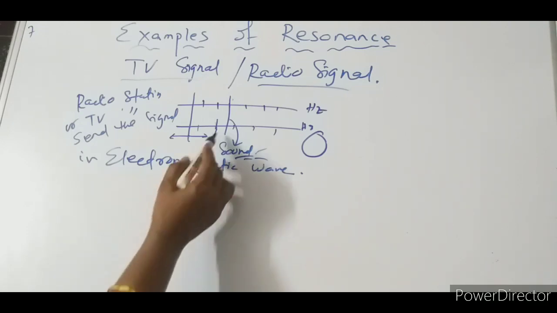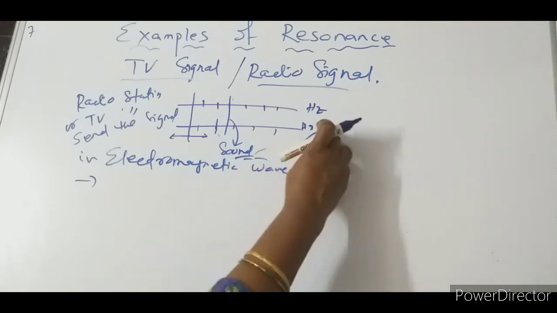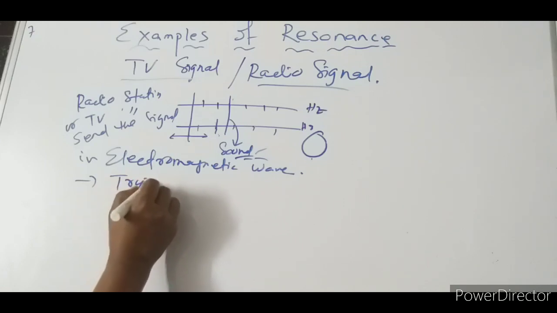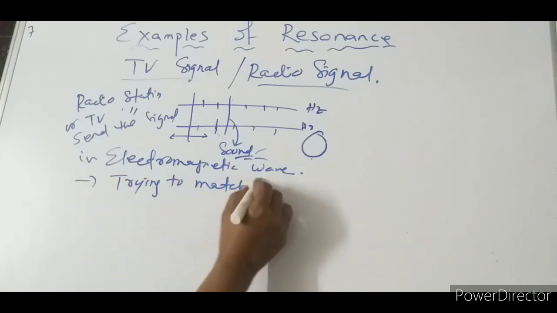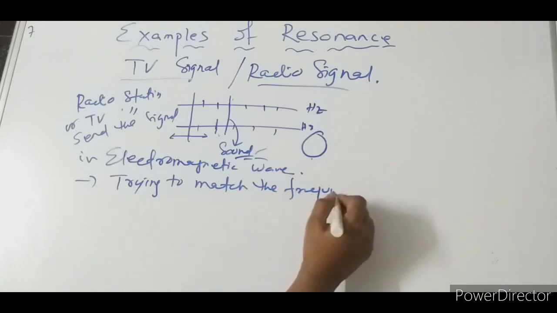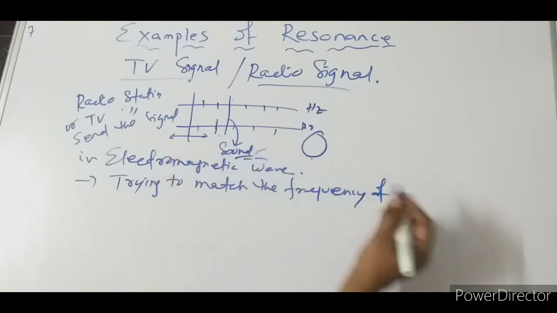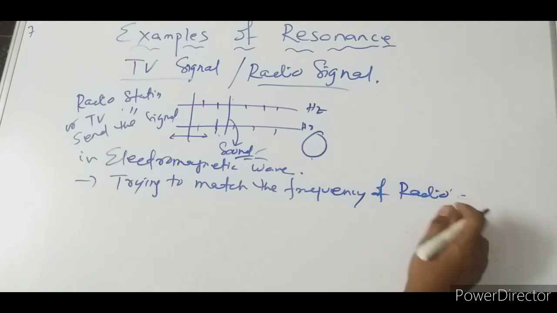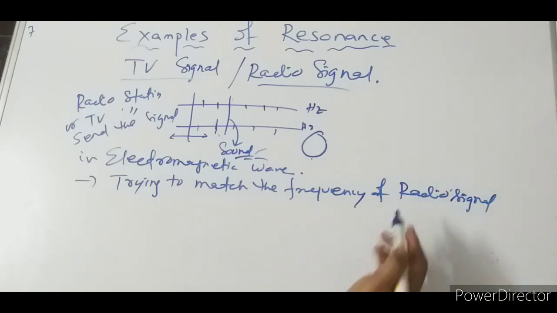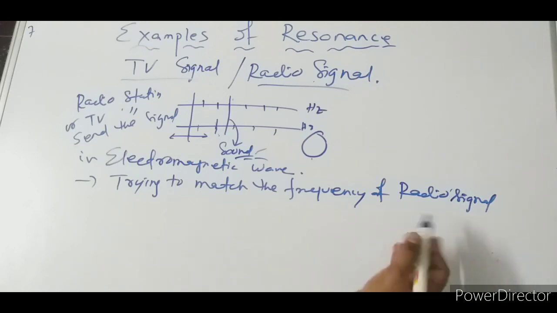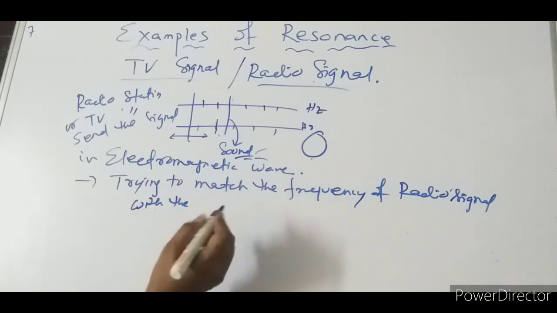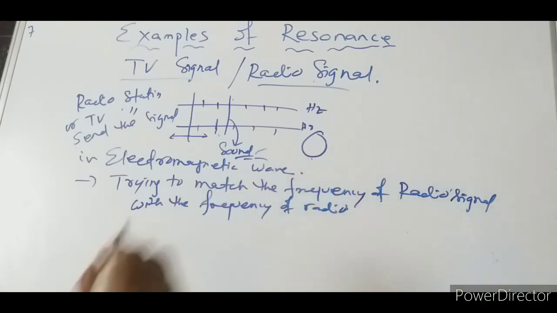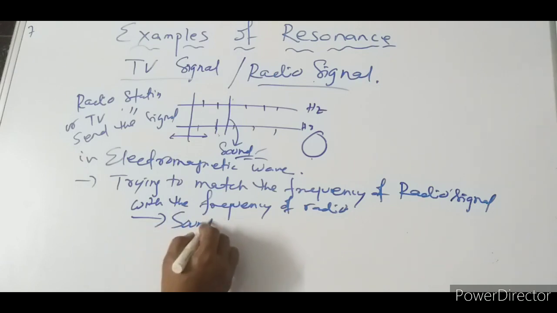When we turn the knob on the radio, we are trying to match the frequency of the radio with the frequency of the radio station's signal. Then only can sound be produced.